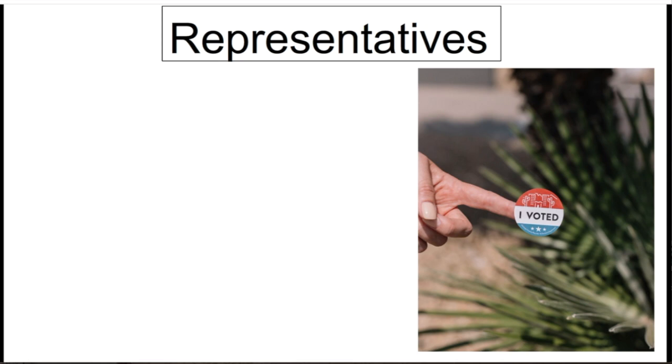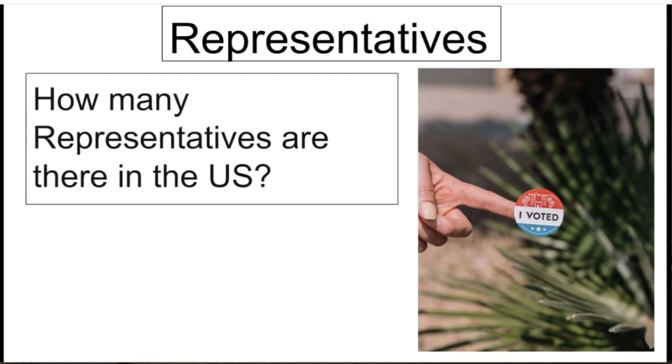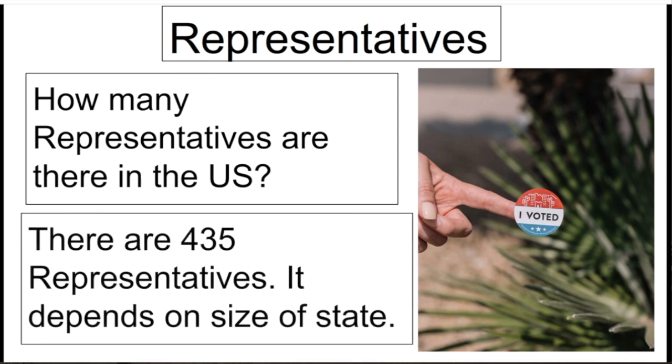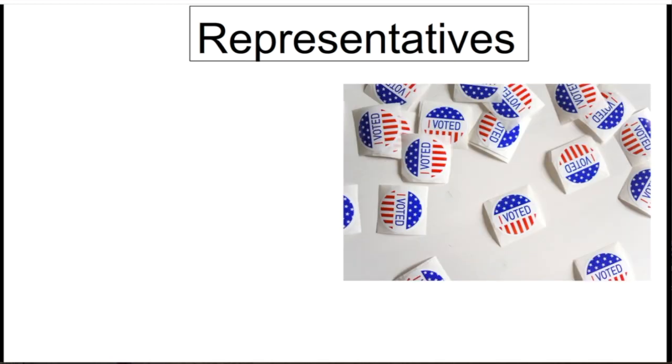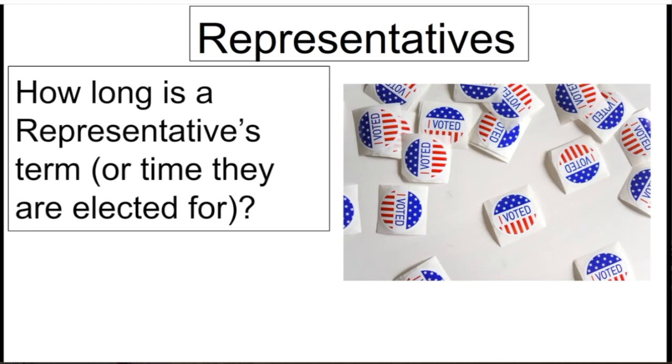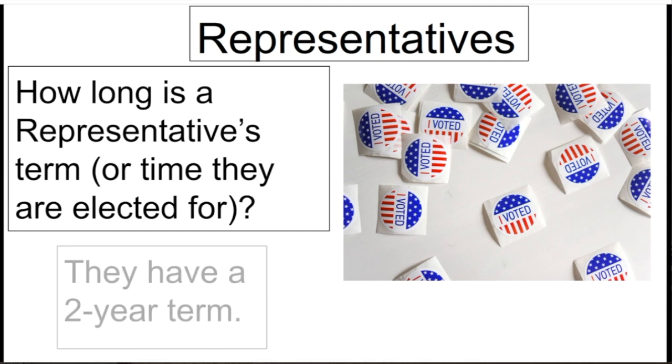Now let's look at representatives. How many representatives are there in the U.S.? There are 435 representatives. This depends on the size of the state. So some states have more representatives than others. How long is a representative's term? They only have a 2-year term. So notice that it's much shorter than senators. Senators have 6 years, representatives only have 2.